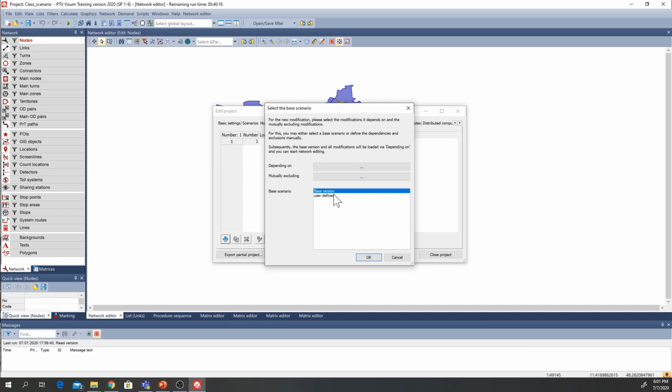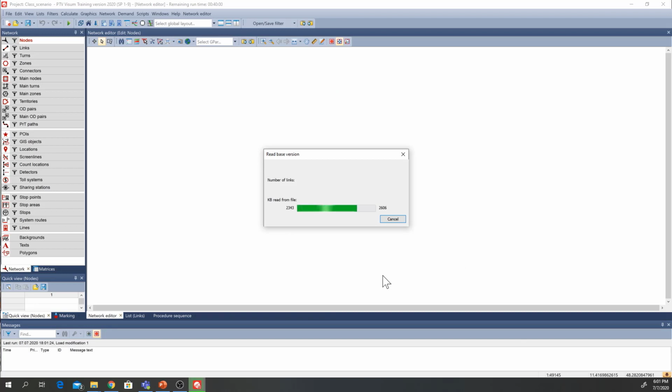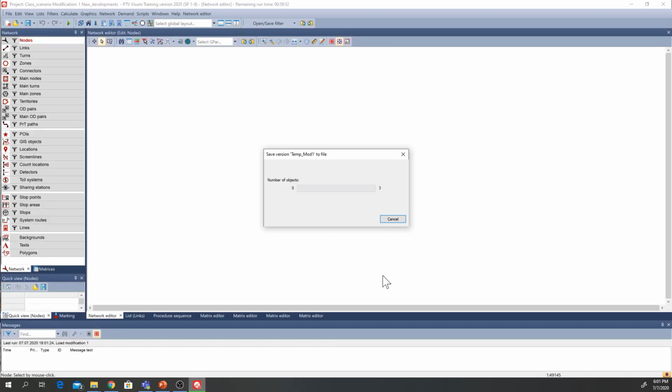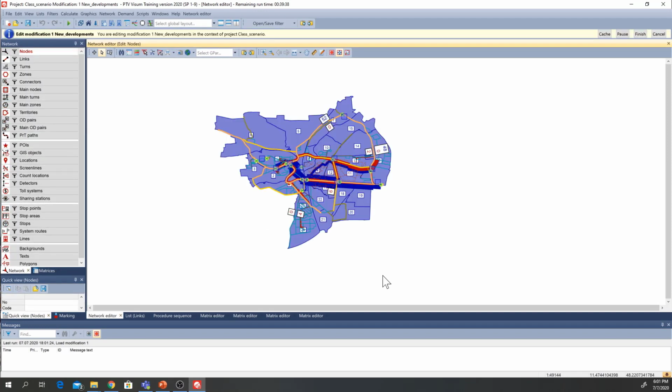And then we have to select the base scenario which will be used for the comparison, or which will be used to define these modifications, and we can simply use the base version currently and press OK. Now once we have defined the parameters for this modification, we will have a duplicate of our previous base model. Yes, so now this window is basically a duplicate of our previous model, and to define